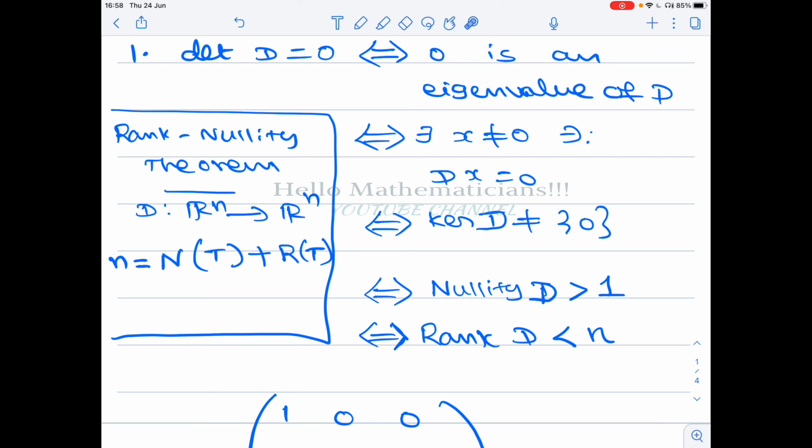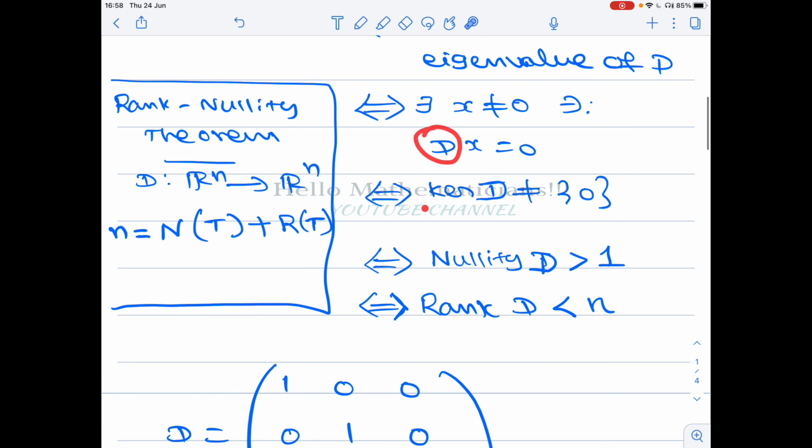0 is an eigenvalue if and only if there exists a vector x not equal to 0 such that Dx equals 0. What is the meaning? This x is a non-zero vector belonging to the kernel of D. So we get the kernel of D is not equal to singleton 0.